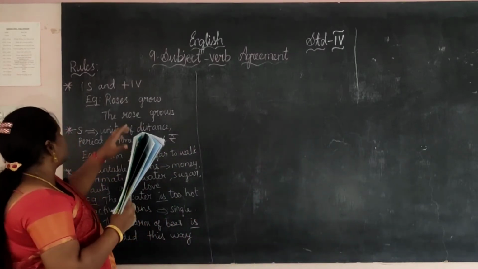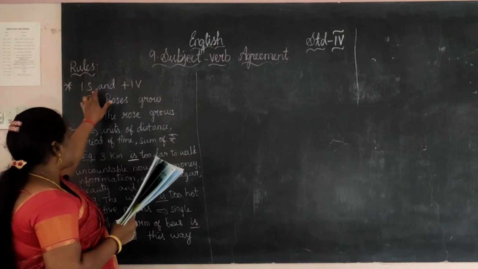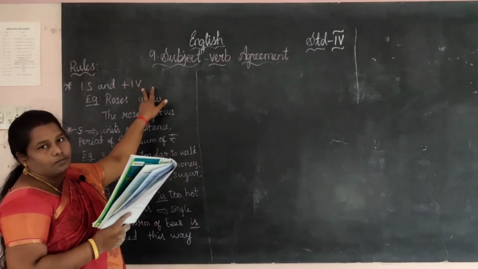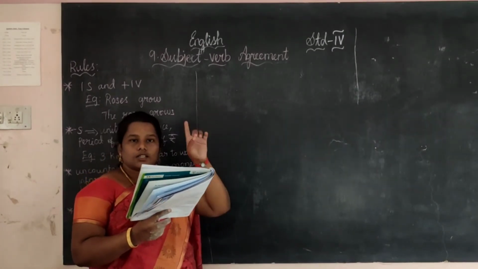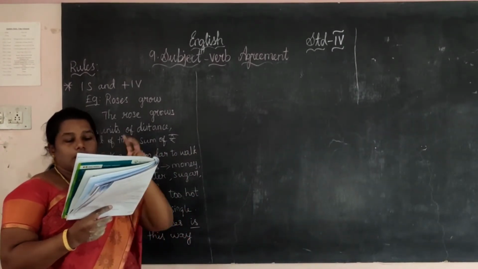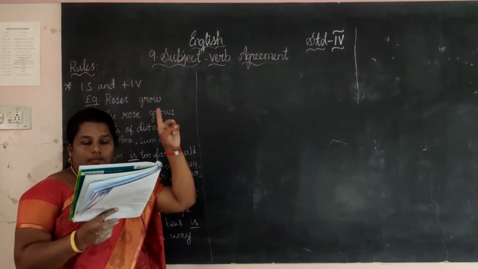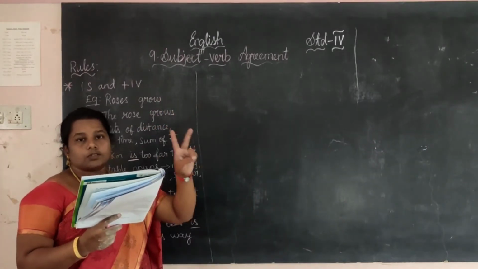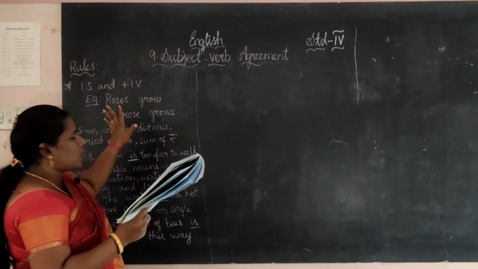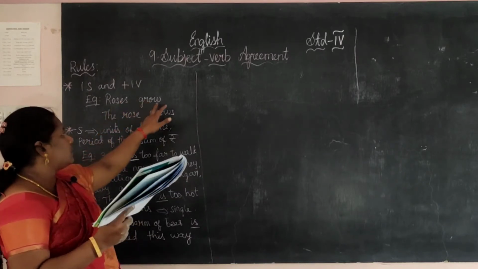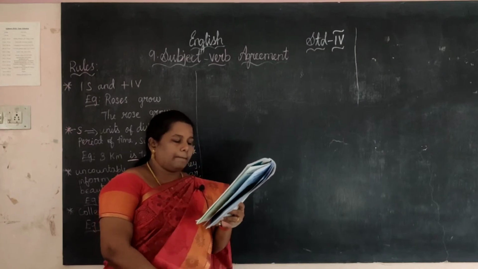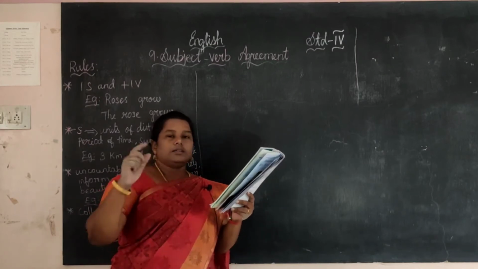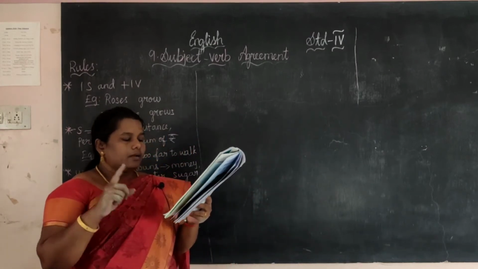Next one. The girls dash tennis and dash really well. So this is this rule. One subject and more than one verb. See, only one subject, the girls. The girls ங்கிறது ஒரே ஒரு சப்ஜெக்ட். அங்க பாரு ரெண்டு verb கொடுத்திருக்காங்க. Play அதுவும் verb தான், danceம் verb தான். So s is not added. So which is the answer? Play and dance.